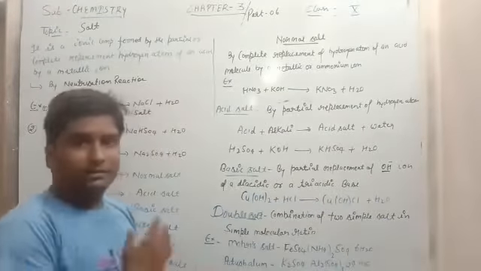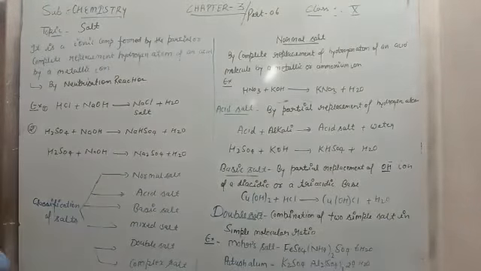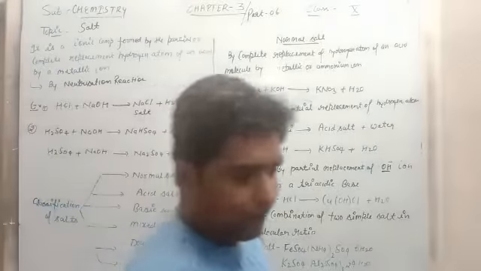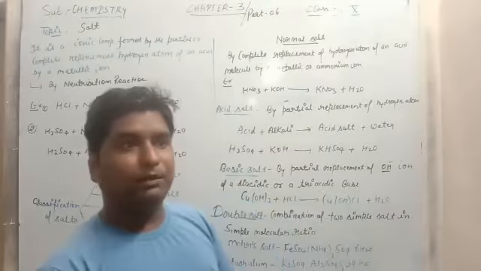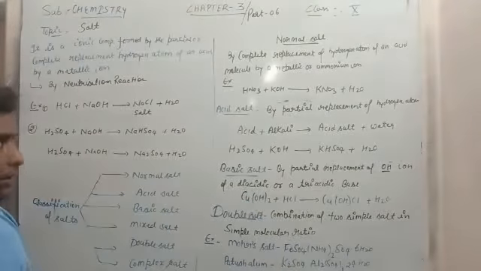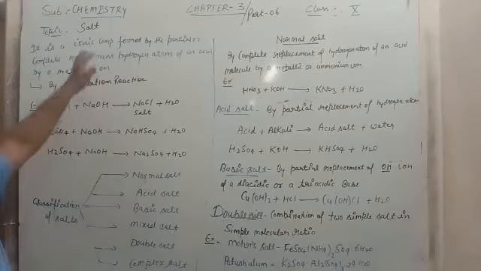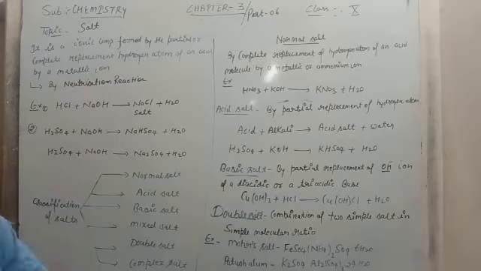The topic is salt. So basically you know about salt. When acid and base react together, then salt and water will be formed. So what is the proper definition of salt?